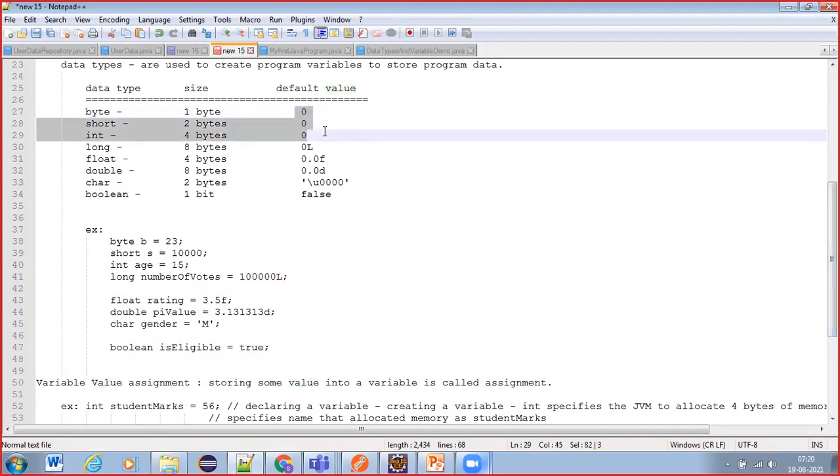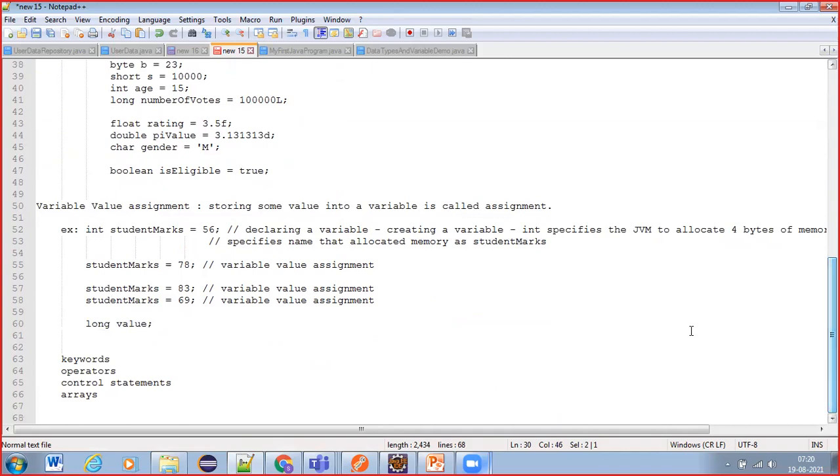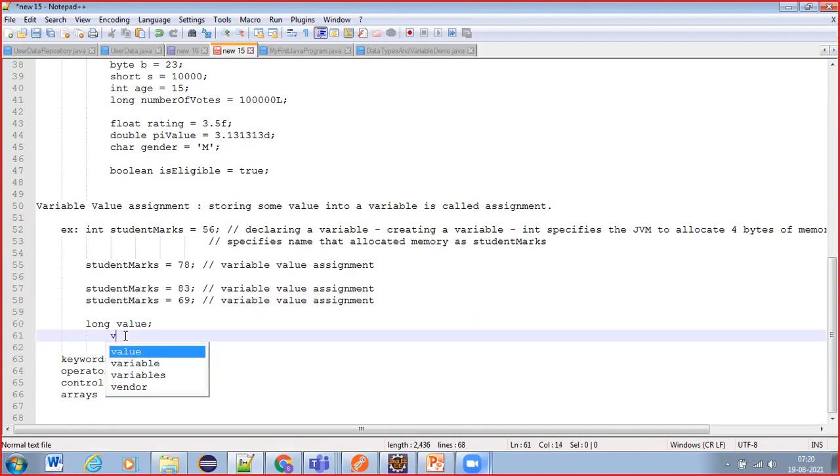What is the default value that we'll be having? 0 we have, right? In C or C++, some garbage value will be there, but you can forget about C or C++. Just default value 0 will be there. Here we are initializing with some value like 456.